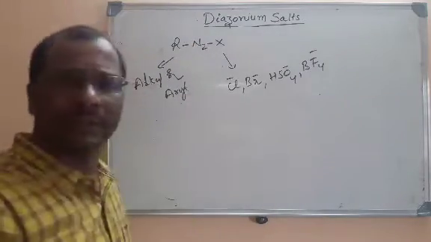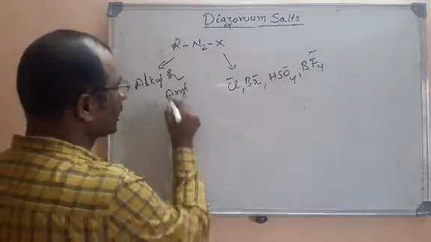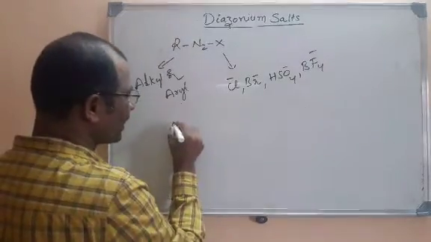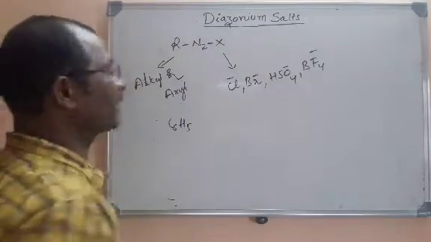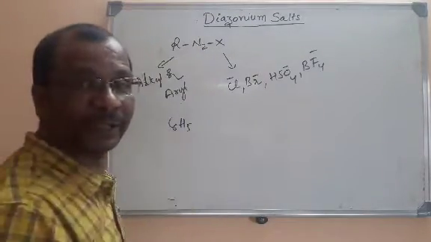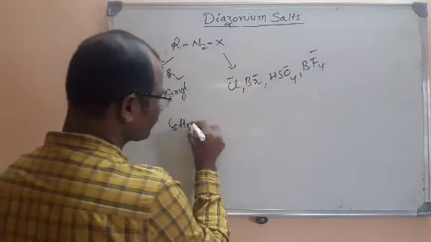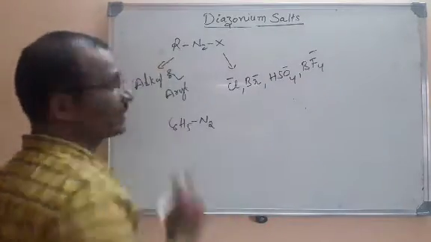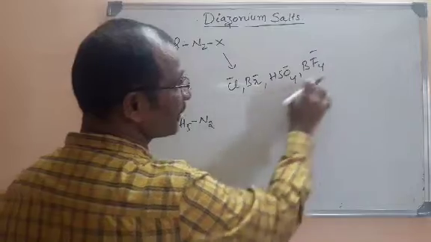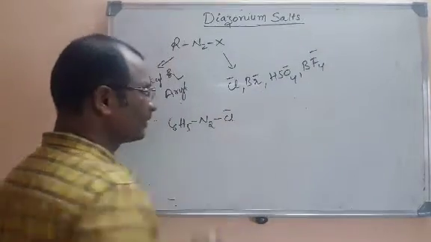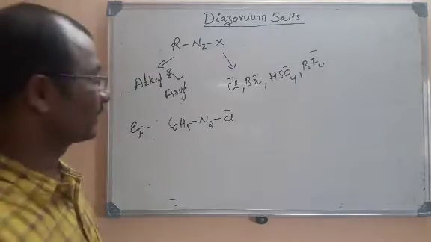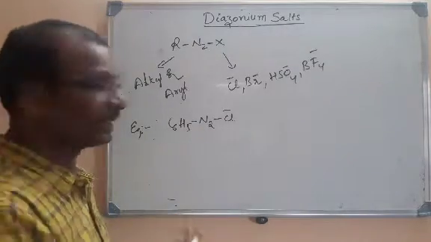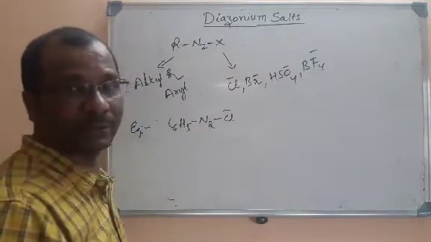For example, if you take one molecule where I am taking R as C6H5, that is an aryl group, phenyl C6H5, and then N2, and X can be any one group. So this is C6H5N2Cl, nothing but benzene diazonium chloride.